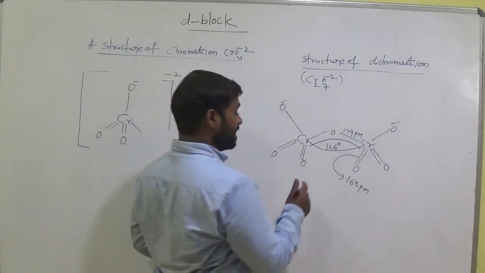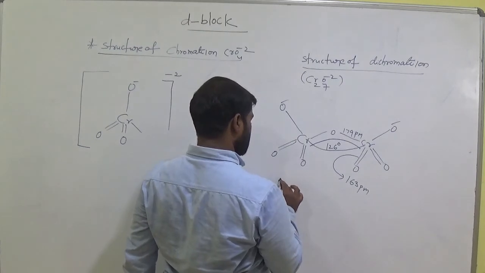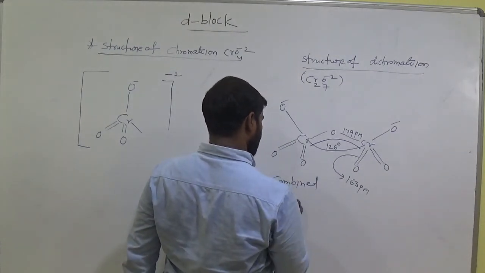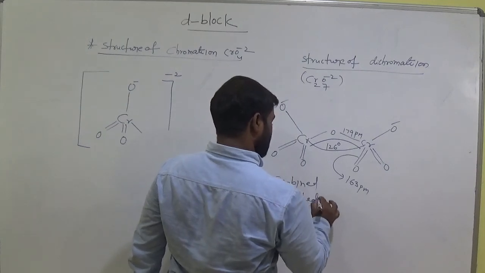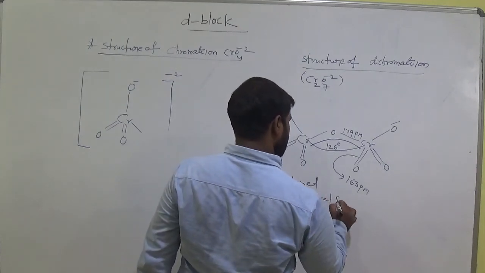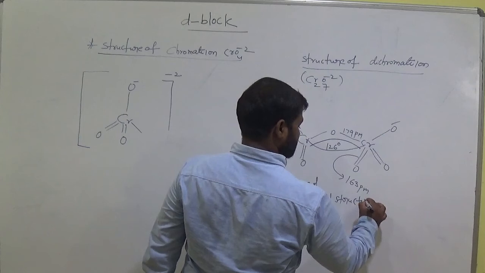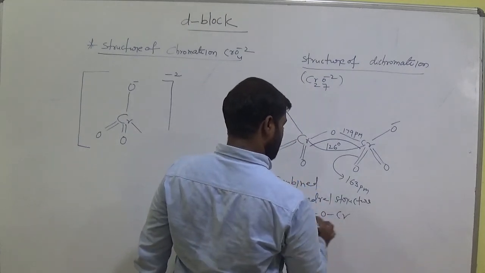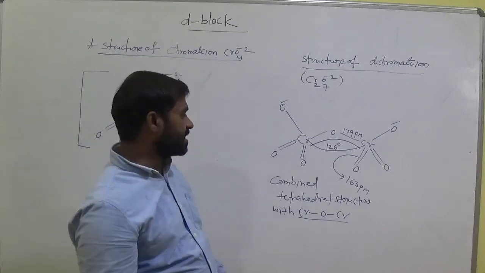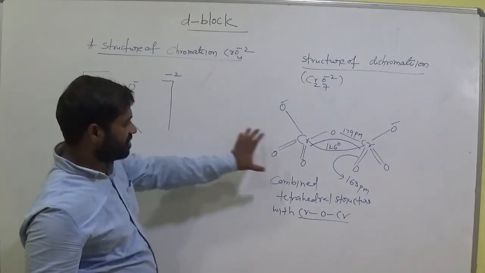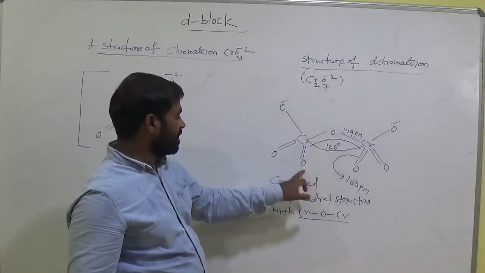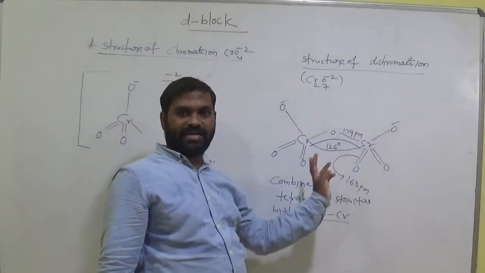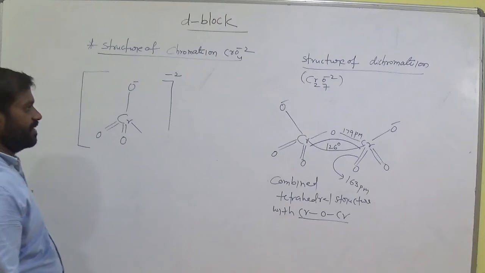So here the structure is a combined tetrahedral structure with Cr-O-Cr. Let's see what combined tetrahedral means. This is one structure, 1, 2, 3, 4, like tetrahedral. This is again tetrahedral. Two combined tetrahedral structures we have here.